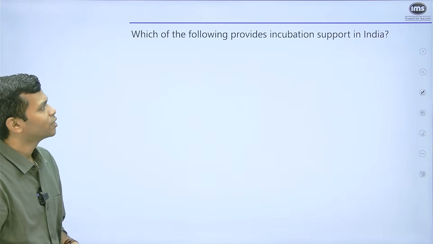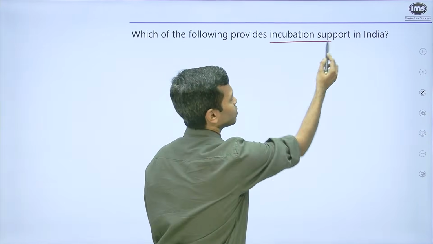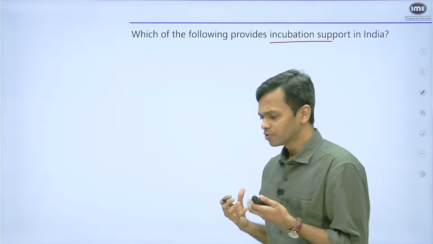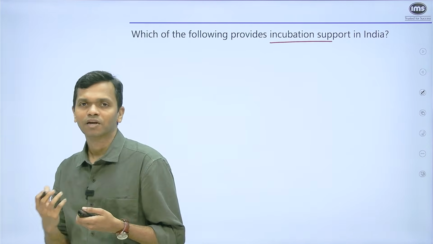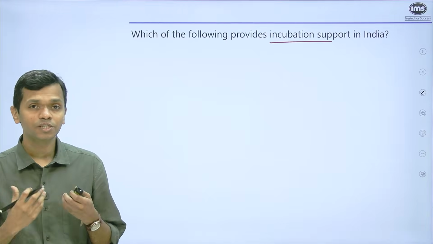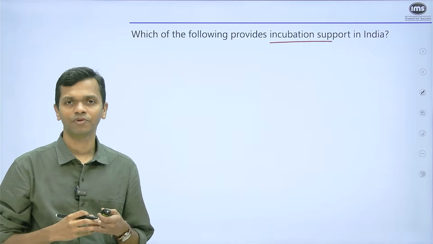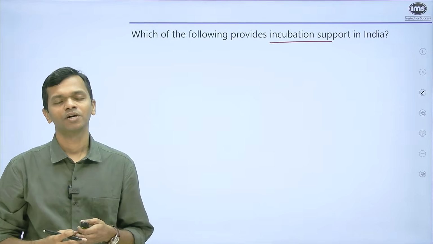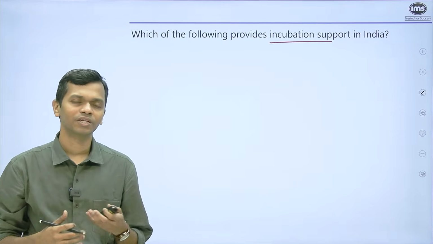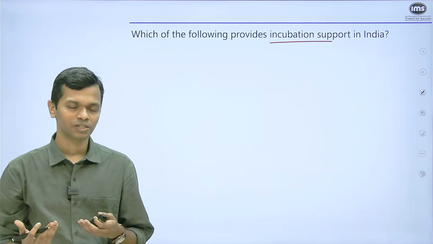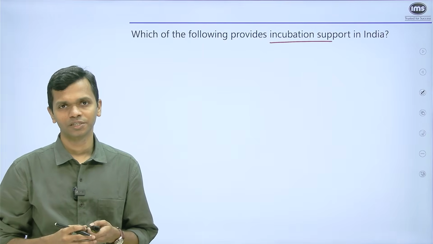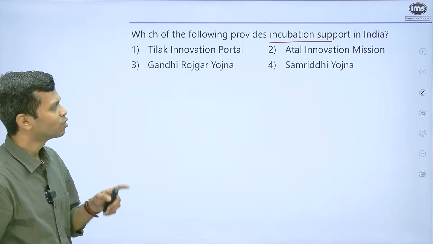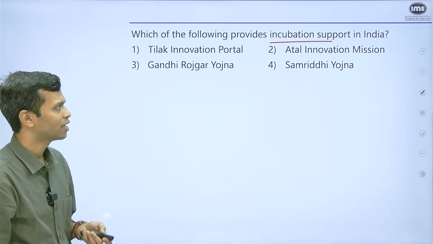Which of the following provides incubation support in India? Okay, now what is incubation? If you think of the word incubation, whenever you have something which is just starting and they need support, they need guidance in the form of experienced mentors or entrepreneurs, or they need some sort of funding support, but within a controlled environment where they can even test their prototype and products, etc. That is what incubation is. So let's look at the options. Tilak Innovation Portal, Atal Innovation Mission, Gandhi Rozgar Yojana and Samriddhi Yojana.